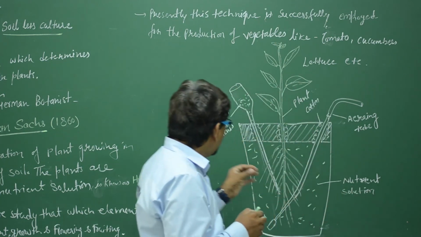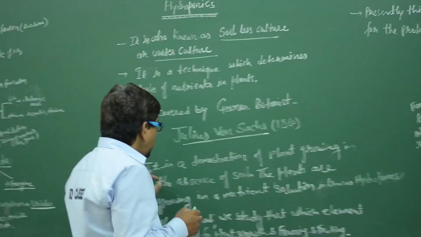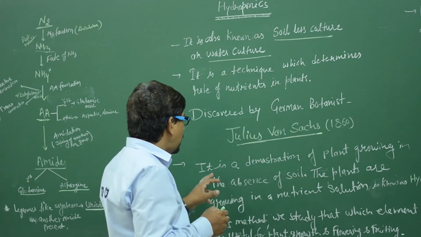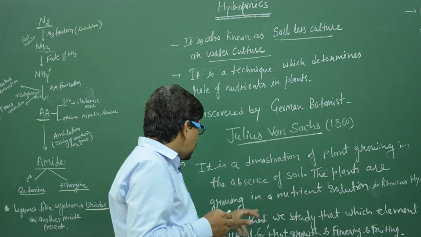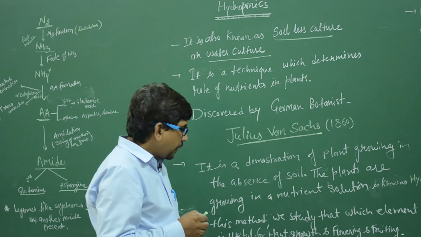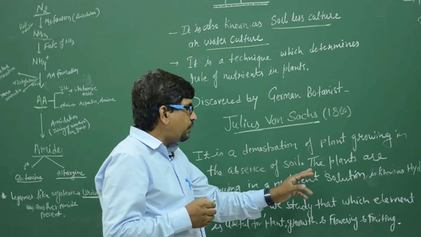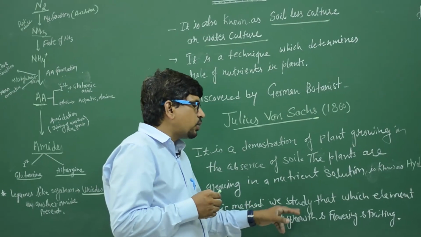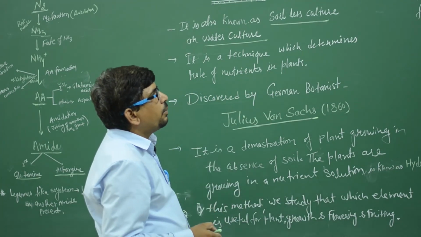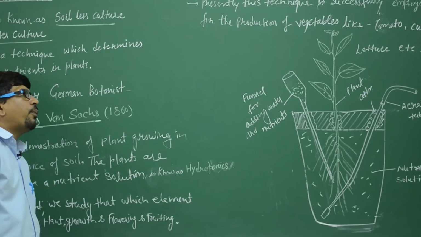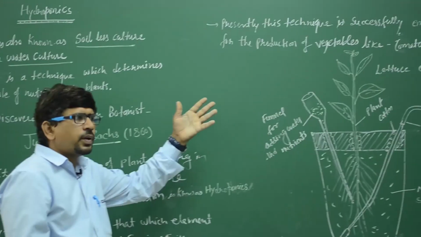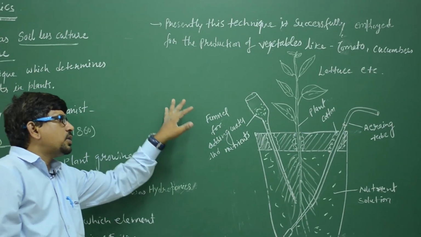Clear? Here it is a demonstration of the plant growing in the absence of soil. The plants growing in a nutrient solution are known as hydroponics. By this method we study which element is useful for plant growth, flowering and fruiting. Presently, by this technique they have successfully produced vegetables like tomato, cucumber, lettuce and many other plants.